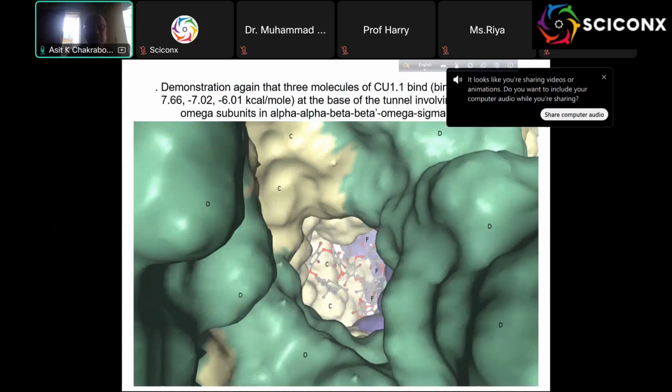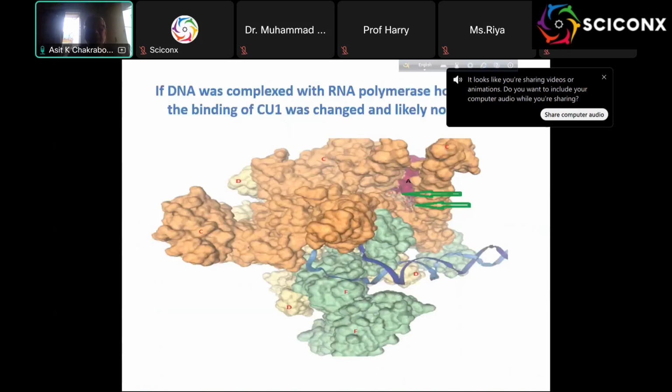So now an important issue: when I put the DNA first, if the DNA binds there into the hole, then the binding pattern changes. So that means that whenever the open complex is formed, the DNA is not able to bind efficiently. That is our hypothesis. So I am showing where I suspected the binding, and it is hard work, because I have always been putting different boxes here and here, and then showing where is the maximum binding. Because if it is less than 8, then I suspect it is non-specific binding.